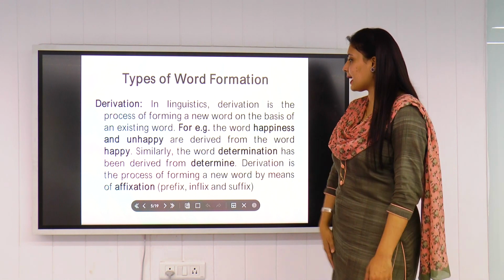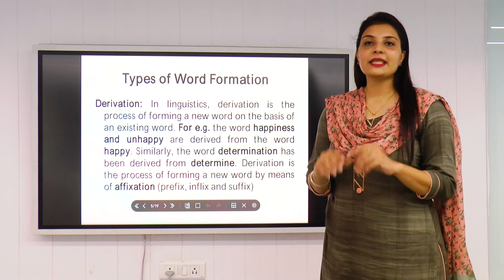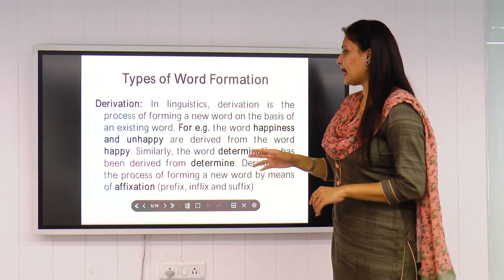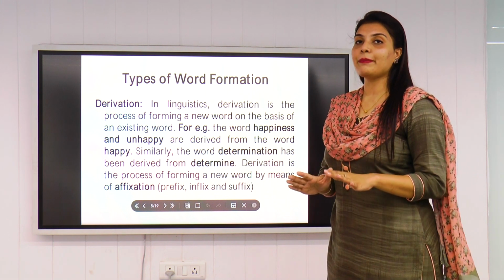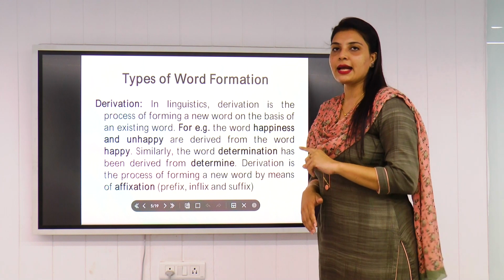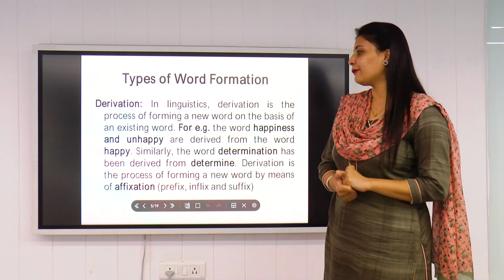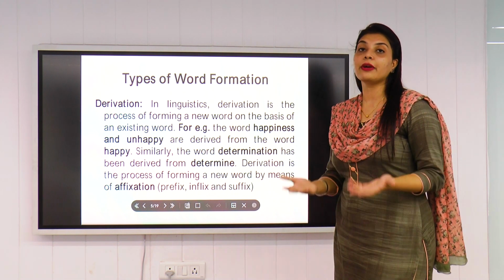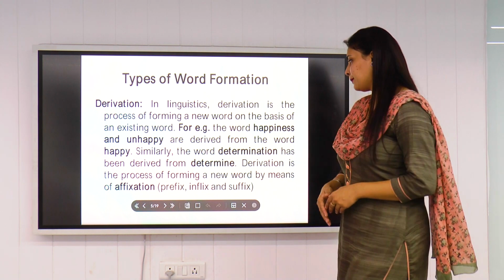You can see the first example, the words happiness and unhappy. The base word of these two is happy. Happiness and unhappy are derived from the word happy. So the word was happy, but we have created two new words out of that, happiness and unhappy. Similarly, the word determination has been derived from determine. The base word was determine. We were already aware of this word, and we have created a new word, determination.